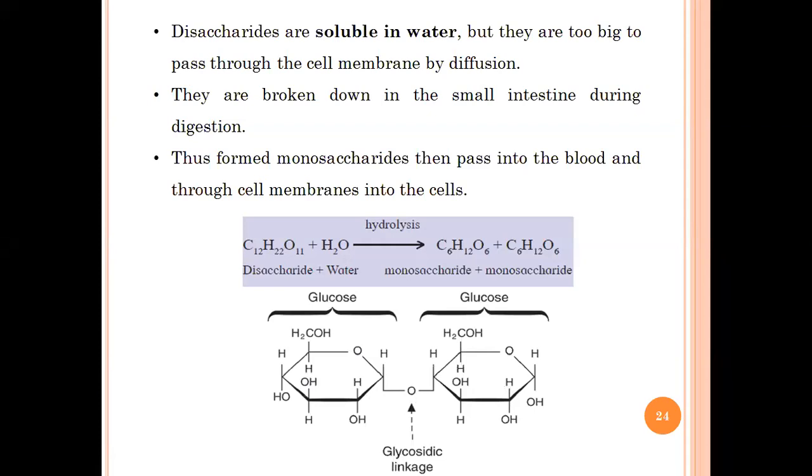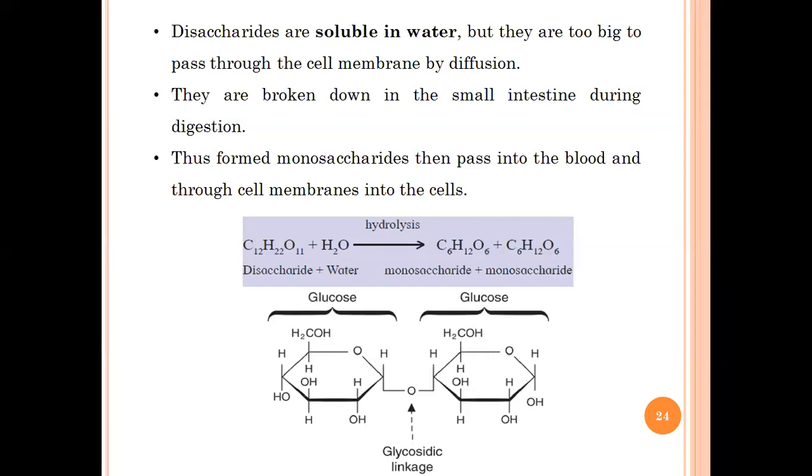Here this is the first carbon, with H up and OH down. And the same thing here, the fourth carbon, with H up and OH down. So this OH and this OH will interact and release an H2O molecule, that is a water molecule, and the O will remain, that will be a part of this typical glycosidic bond.